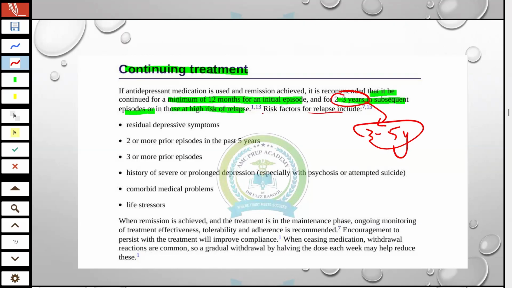Risk factors for relapse include residual depressive symptoms, and 2 or more episodes, 3. So this is not important. And one more important thing: for example, if a patient came to you after using the drug for 2 to 3 weeks and says that it is not effective for me, then what do you have to do for this patient?